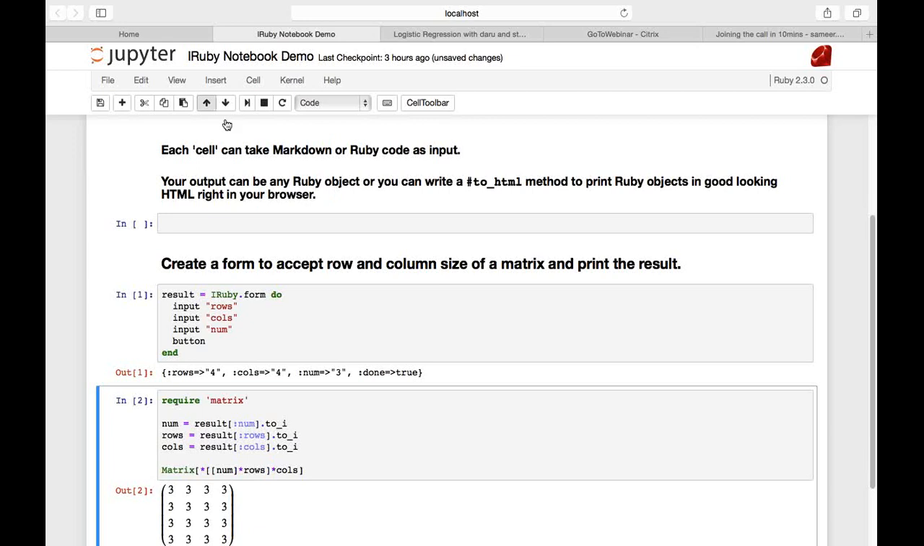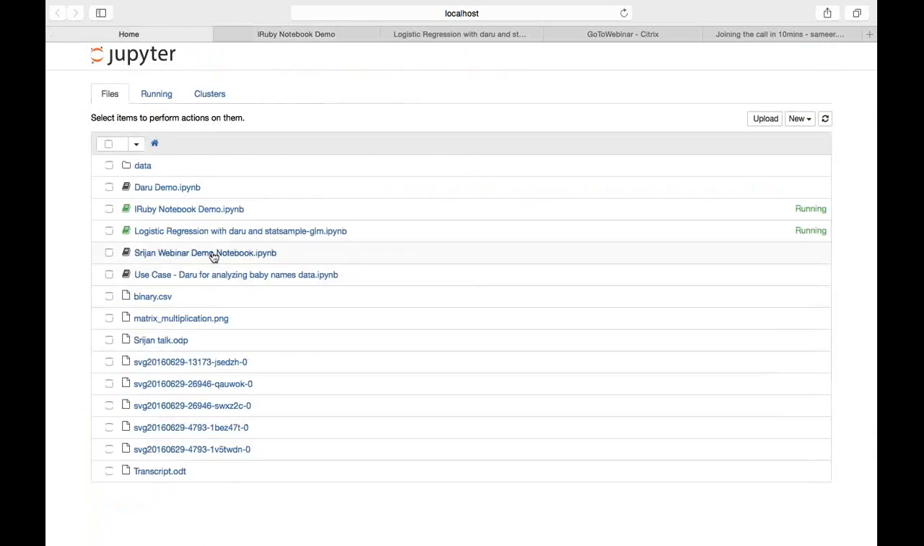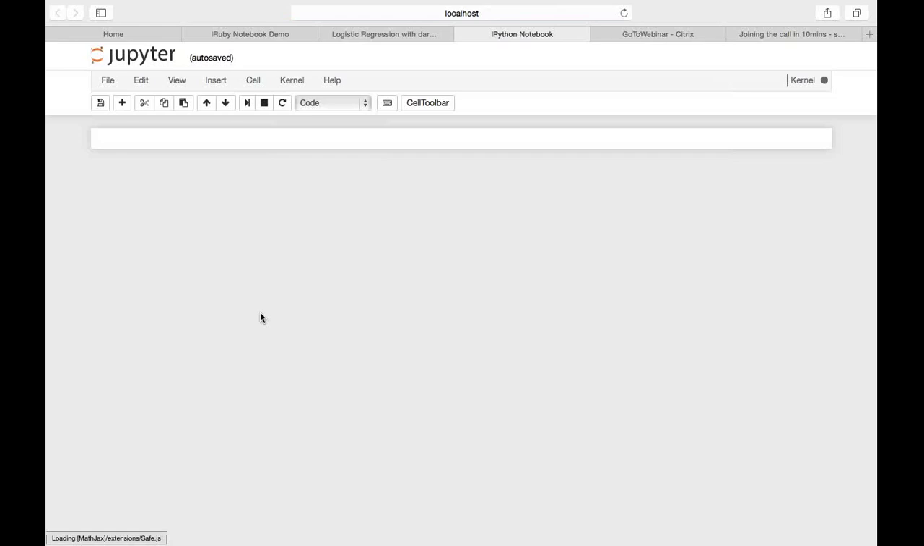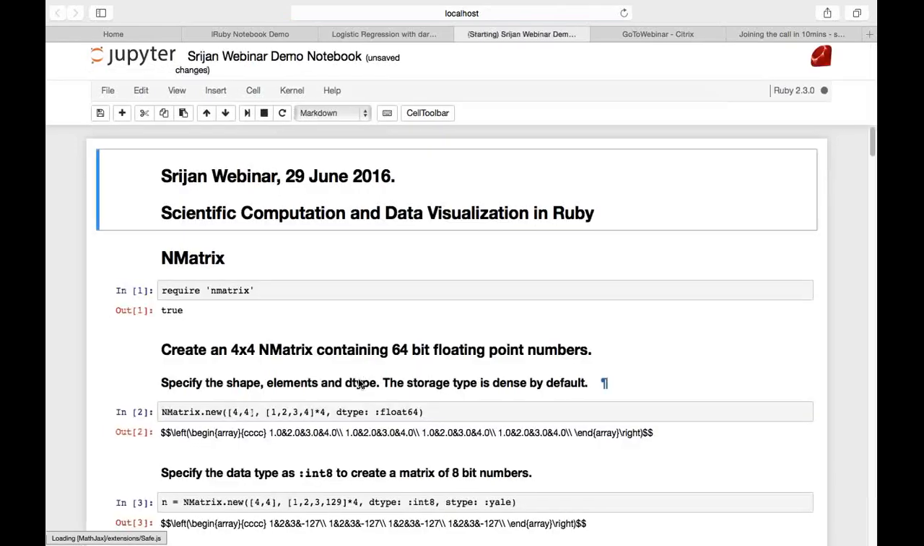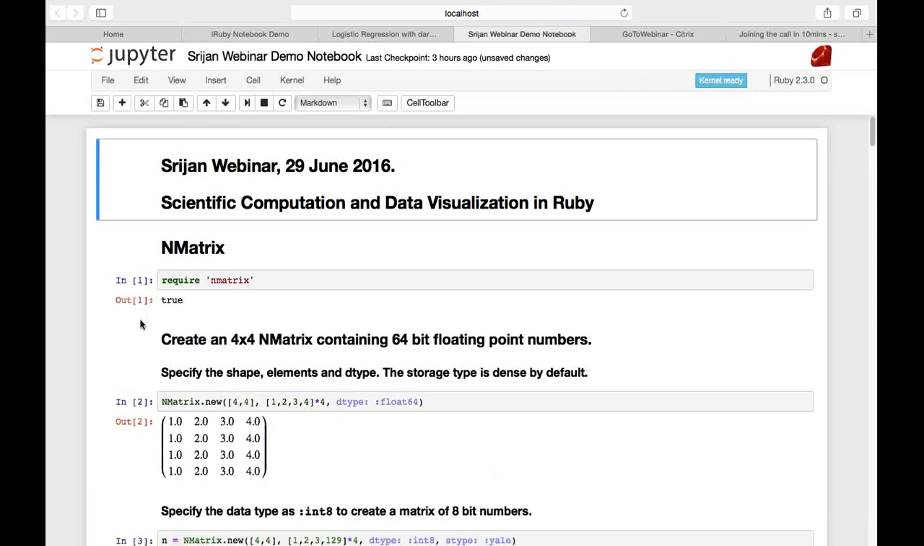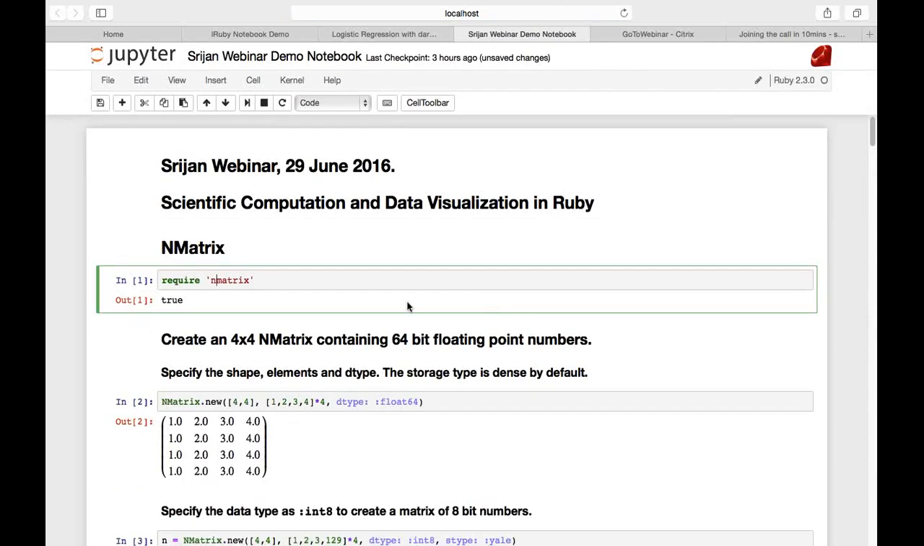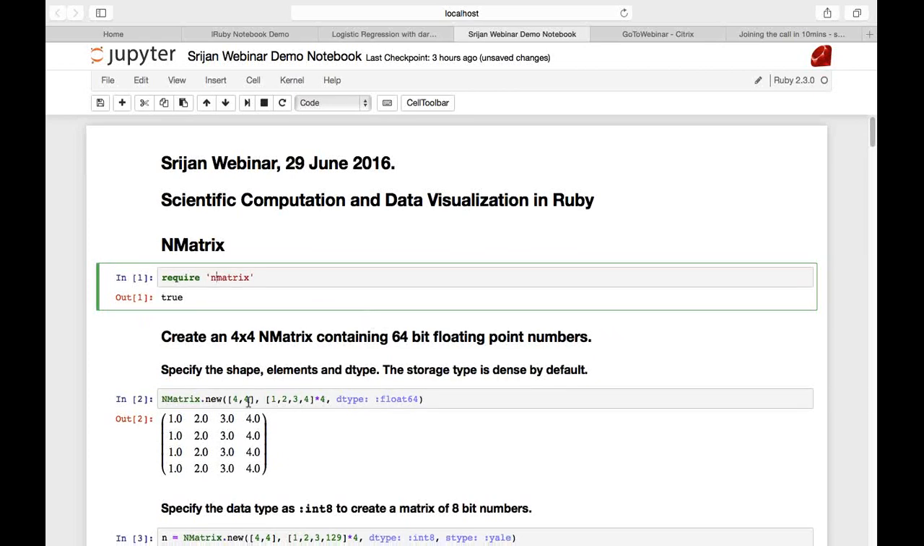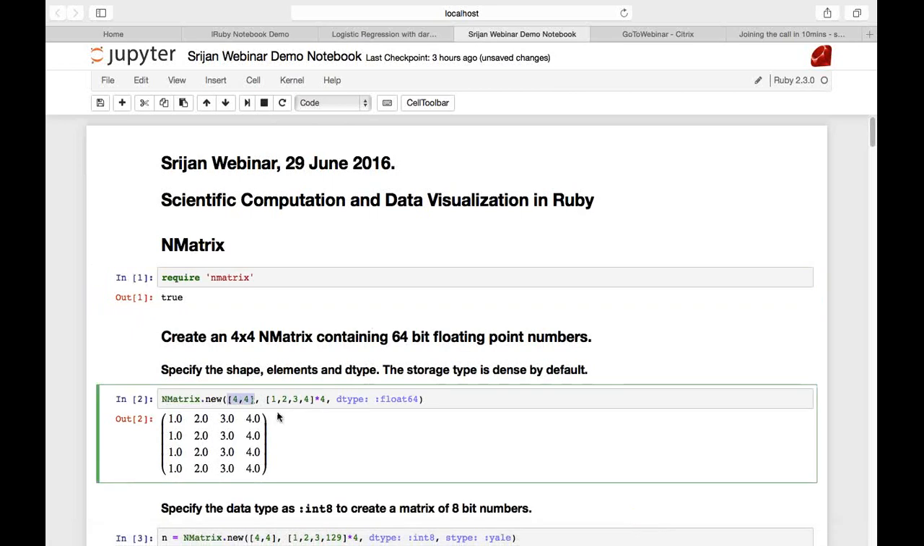Now let's go over to a more concrete example. Here's another notebook that I've created. In the first cell, we are requiring NMatrix, and now we want to create a 4 by 4 NMatrix with 16 elements. I want the data type to be a 64-bit floating point number, which is why I pass it to the dtype option. The output turns out to be like this.